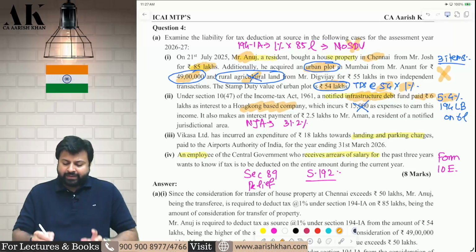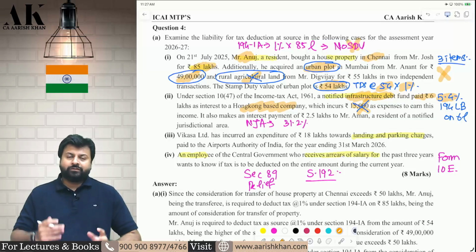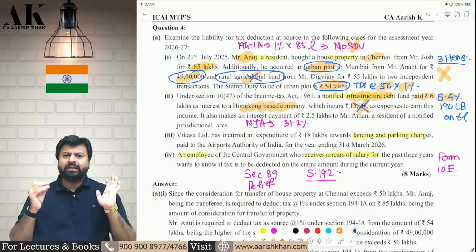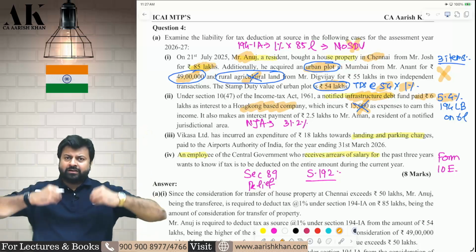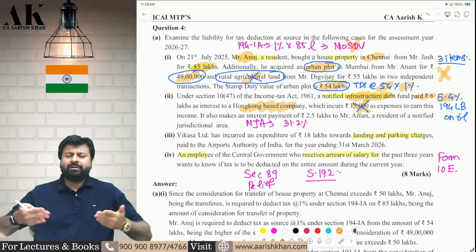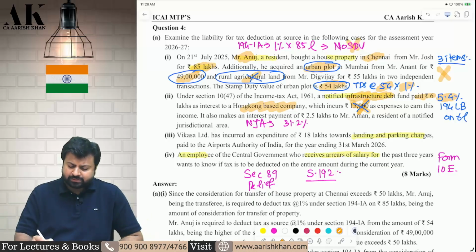194 LB. Interest deduction will not be allowed. So if the borrower is an infrastructure debt fund and the lender is a non-resident or foreign company, then when the infrastructure debt fund will pay the interest, at that time they will deduct TDS at the rate of 5.2%. Cess will not be applicable because the interest is only 6 lakh. Expense is not allowed as deduction.